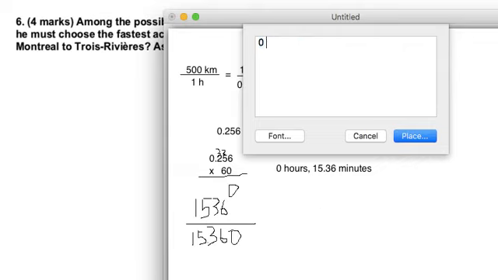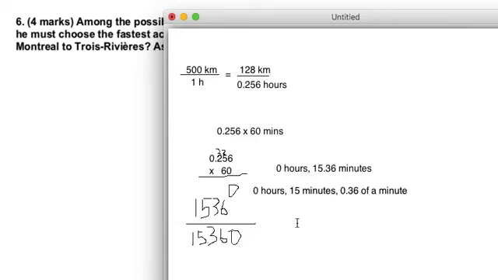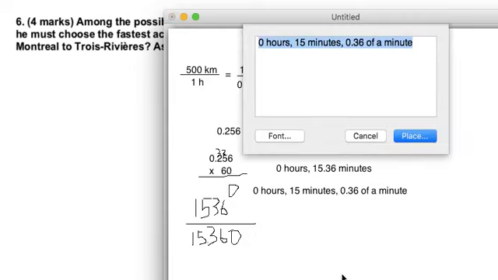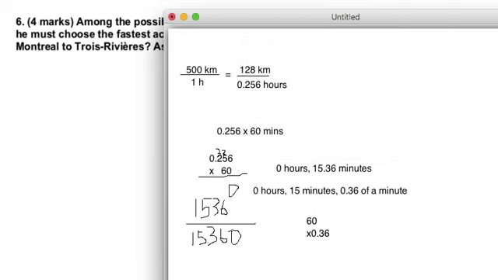I have now 0 hours, 15 minutes, and 0.36 of a minute. And I've just got to turn that 0.36 of a minute into seconds. How do I do that? This is 36%. What's 36% of a minute? Figure it out. Do 60 times 0.36. And if you do that, you say to yourself, okay, I'm going to get clumsy again with the paintbrush. Actually, this is going to be easier if I do 36 times 0.36 times 60, but it'll work like this.